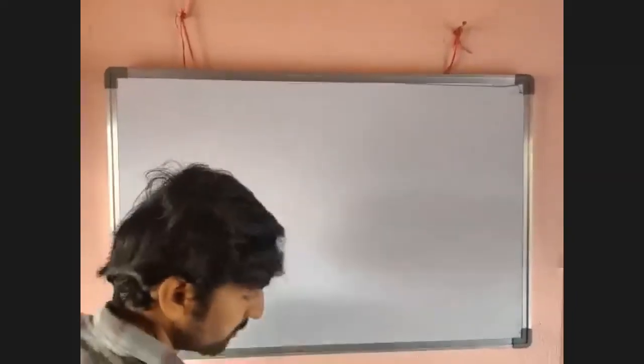Okay, so next, how much time is remaining? I want to explain applications also. 9 minutes are there.